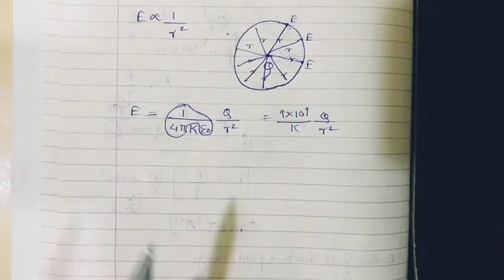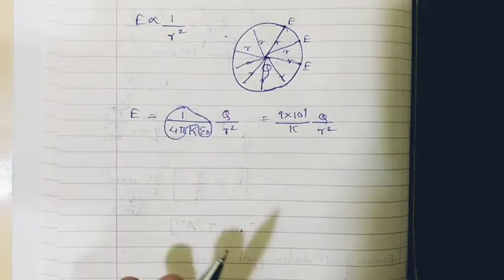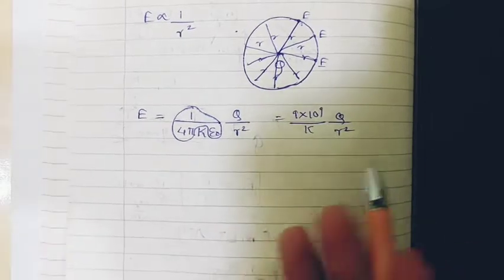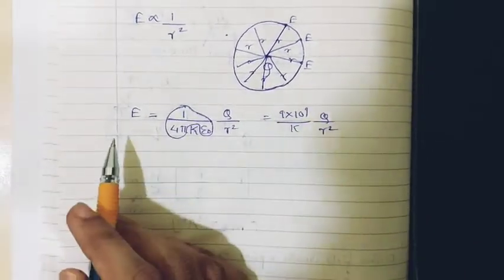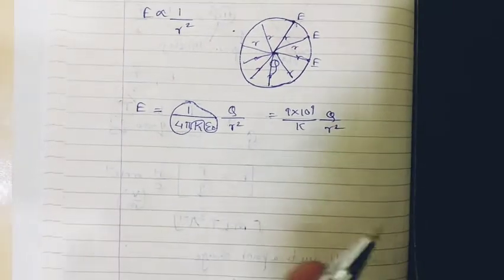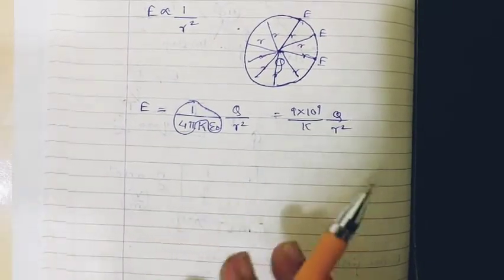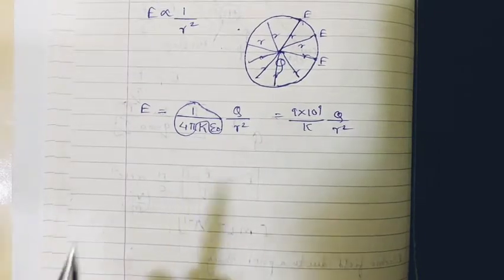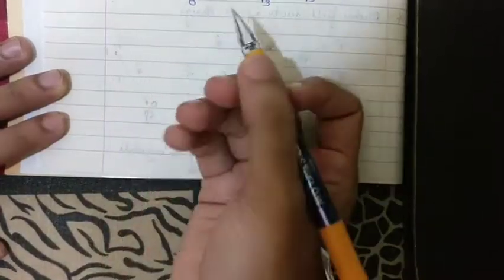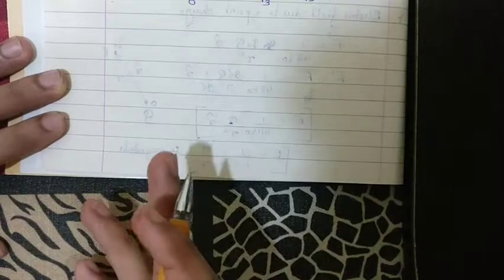Now supposing there are n number of charges present in the system. We had considered only 2 charges, correct? Now supposing there are more than 2 charges, 3, 4, 5, 6, n number of charges, then how will the electric field be given? By the same principle of superposition. So the electric field at a particular point due to the system of charges will be the vector addition of the electric field due to each individual charge, taken one at a time. So the electric field due to the system of charges, let's say q1, q2, q3, q4 till qn, having position vectors r1, r2, r3, r4 till rn with respect to the origin, at an observation point p with position vector